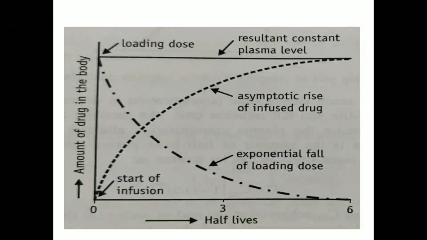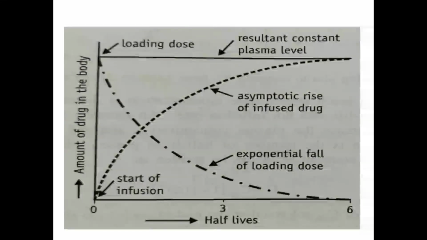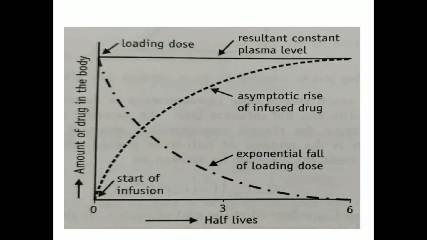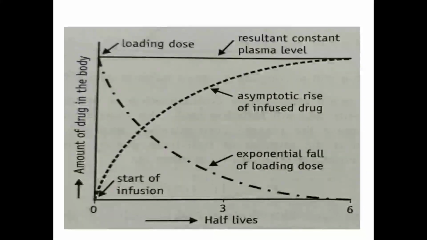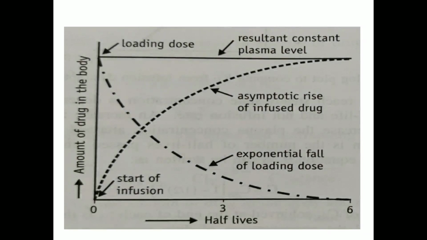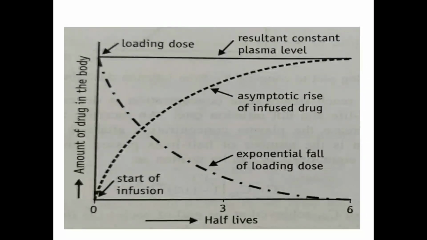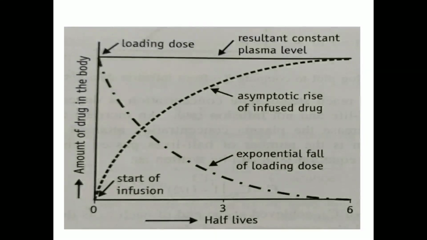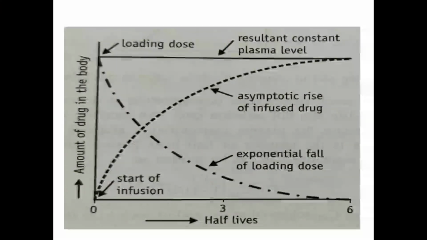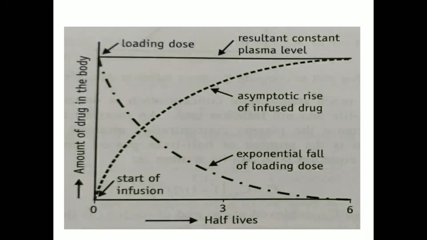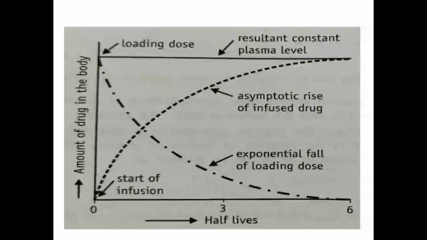After that, the drug will be eliminated from the body, and as there is a rise in infused drug, there is also maintenance of steady state plasma drug concentration, that is the resultant constant plasma level. Okay, and after some time there is an exponential fall of the loading dose. Likewise, the loading dose is particularly administered for drugs which have longer half-lives.